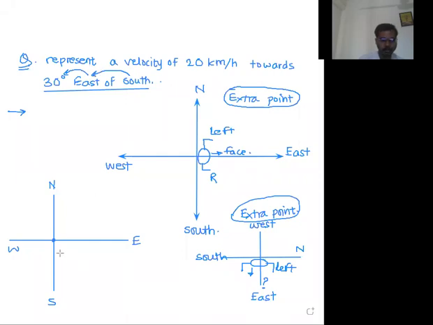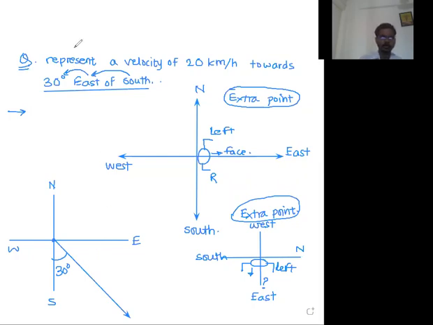Okay, sir. So let's say we are on the south direction. We have to travel towards east like this. By how many degree? Sir, by 30 degree. So this is going to be our direction. So this will be equal to 30 degree angle. So in this way, first of all, we have to decide the direction.